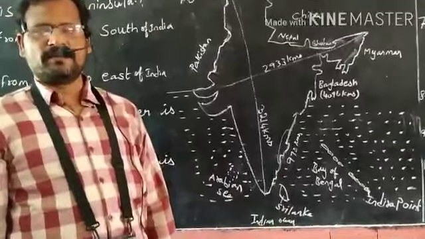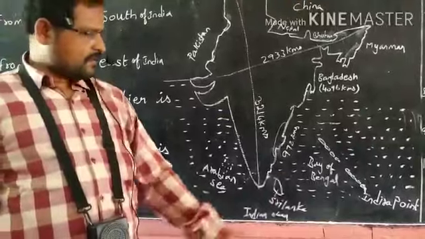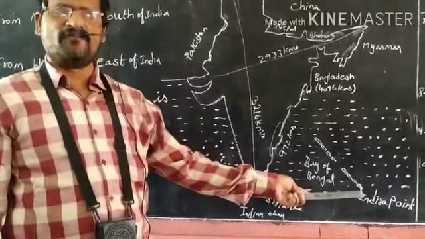You may have a doubt. Sir, when Indira Point washed away, what is the southern tip of India? Great Nicobar Island is the southern tip of India.